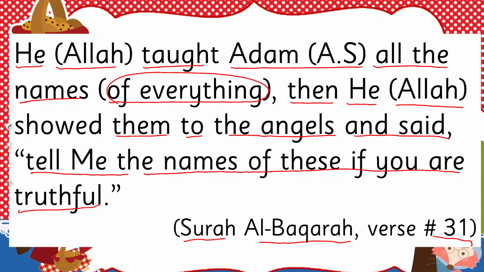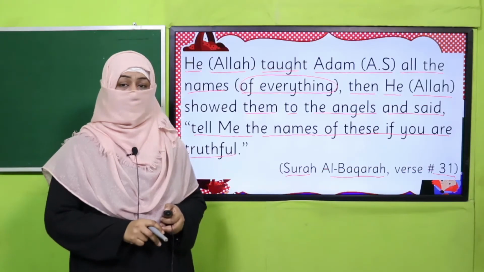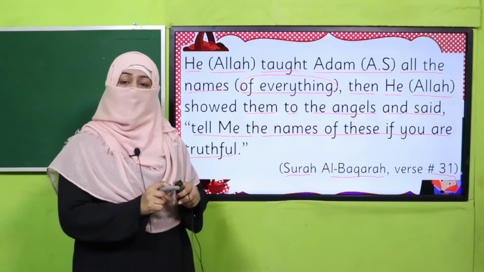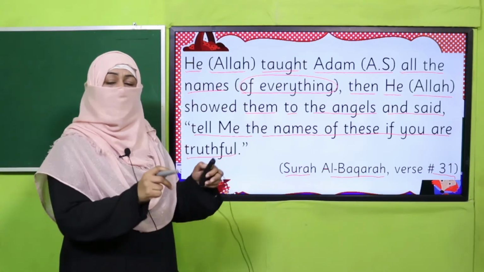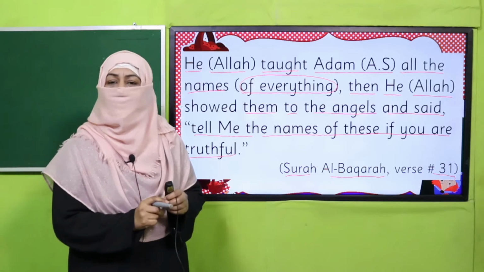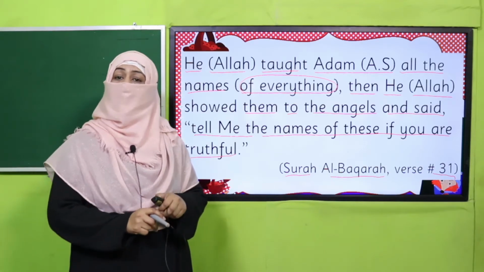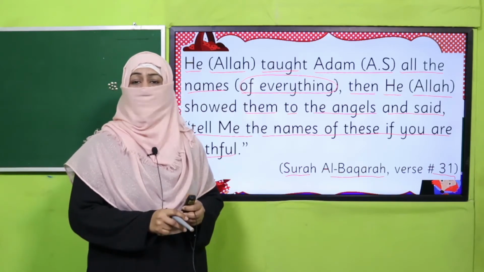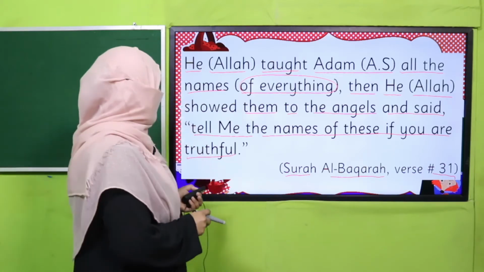Yes, my dear children, this beautiful verse is telling us that Allah subhanahu wa ta'ala created everything, Allah subhanahu wa ta'ala named everything, and then Allah subhanahu wa ta'ala taught these names to Adam alayhi salam. And we are still learning all these names. All right, so let's start.